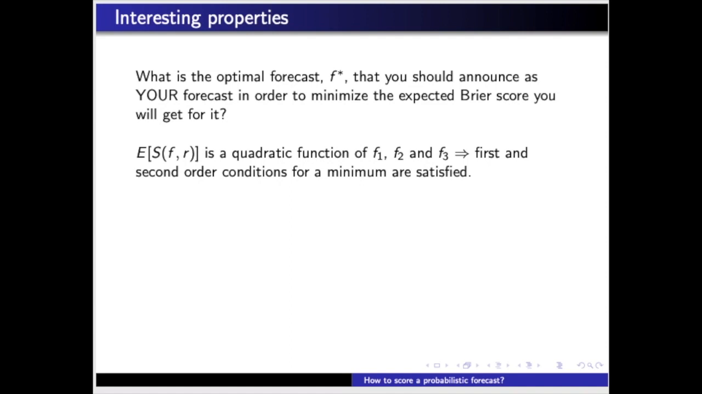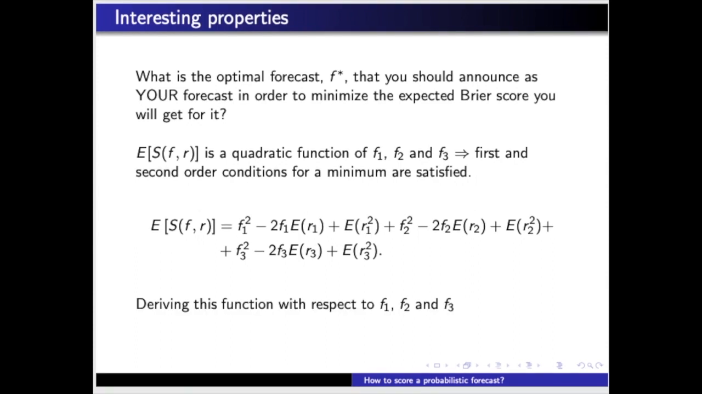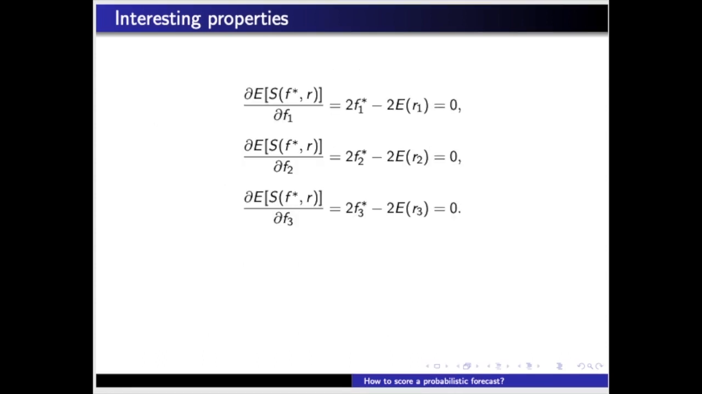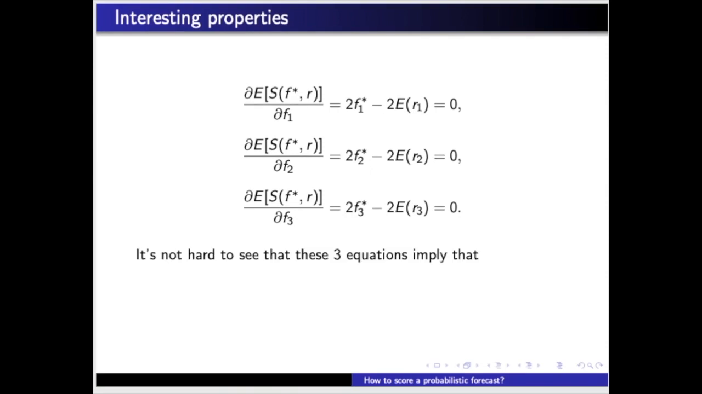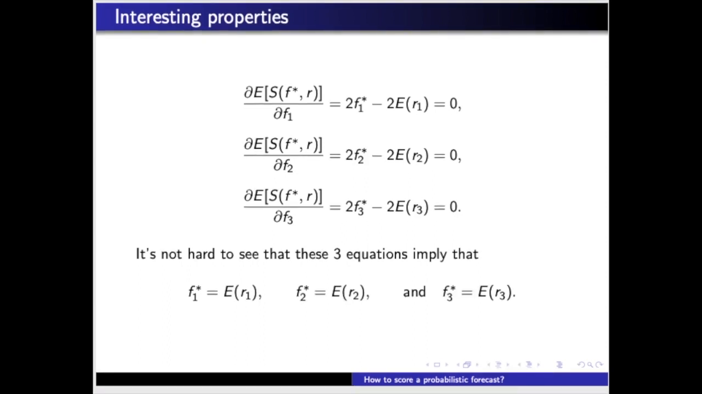Let's just rewrite the expression for the expected score as a function of f1, f2, and f3 using the properties of expected values. Deriving this function with respect to f1, f2, and f3 and setting these derivatives to 0 when evaluated for f1 star, f2 star, and f3 star, we obtain... It's not hard to see that these three equations imply that f1 star is the expected value of R1, f2 star the expected value of R2, and f3 star the expected value of R3.